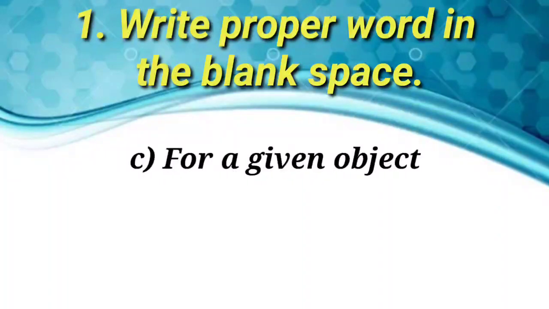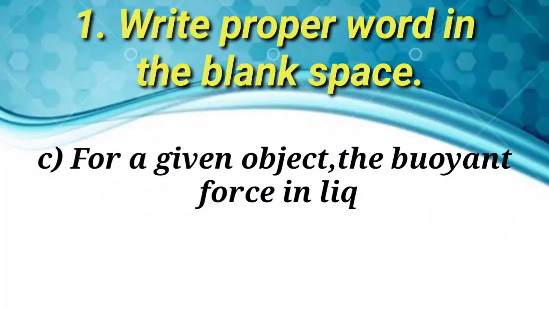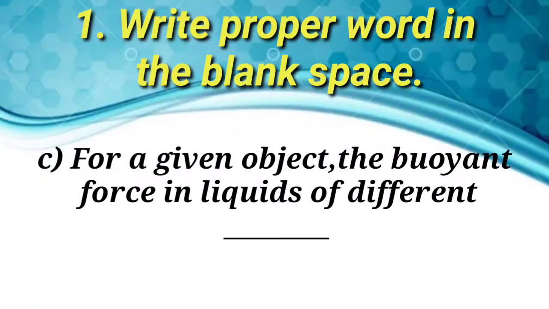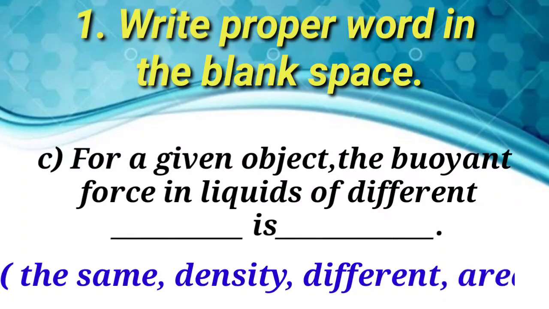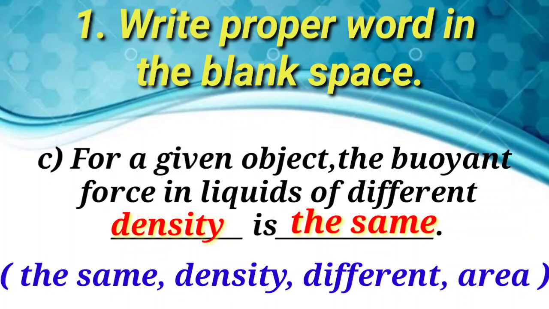C. For a given object, the buoyant force in liquids of different dash dash is dash dash. The same, density, different, area. Answer. For a given object, the buoyant force in liquids of different density is the same.